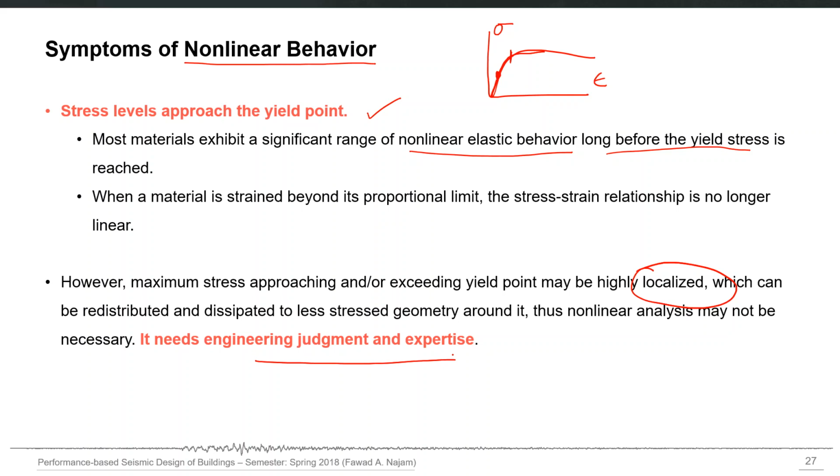It may be possible that you construct a nonlinear computer model and carry out nonlinear analysis, but after the analysis you come to know that your applied loading was so low, or your ground shaking was so low, that none of your elements which can yield have actually yielded. So the structure as a whole just remained in the linear range, or just one or two elements yielded, which doesn't affect the overall behavior.